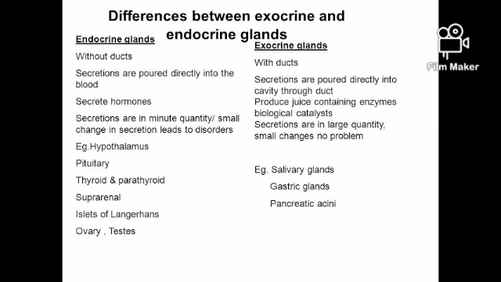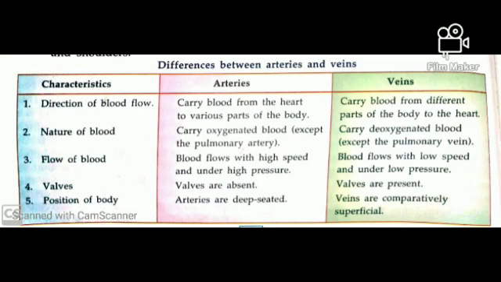Enzymes are biological catalysts. In endocrine glands, secretions are in minute quantity, so a small change in secretion leads to disorders. In exocrine glands, secretions are in large quantity, so small changes cause no problem. Endocrine gland examples: hypothalamus, pituitary, thyroid and parathyroid, suprarenal, islets of Langerhans, ovary and testes. Exocrine: salivary glands, gastric glands and pancreatic acini.